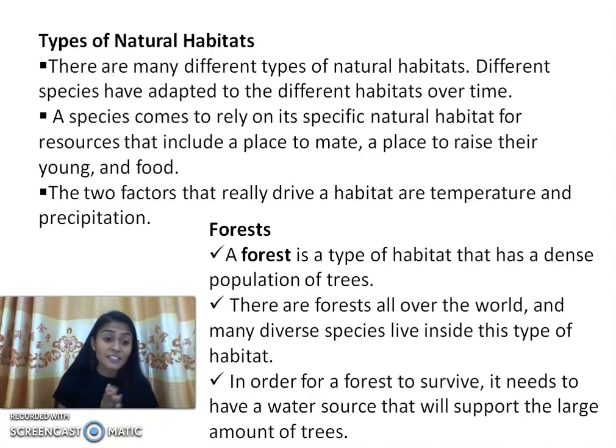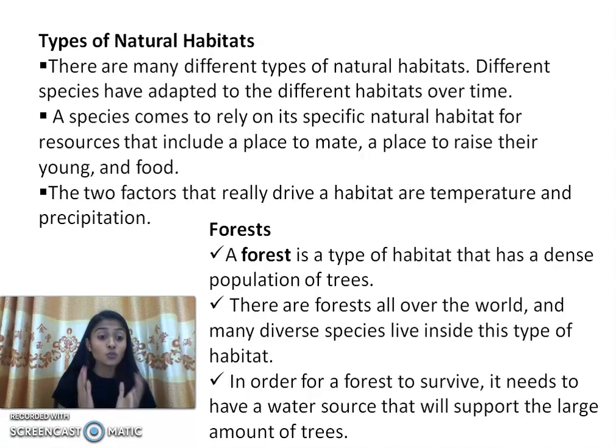We have listened to many examples of the forest, like many people go for adventures and tourism and different types of activities in the forest. But in a forest, how can you recognize that this is a forest? By the trees, by the populations of the trees. In forest also there are different types of forest, right? A forest is a type of habitat that has a dense population of trees.